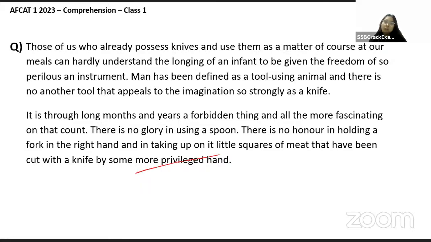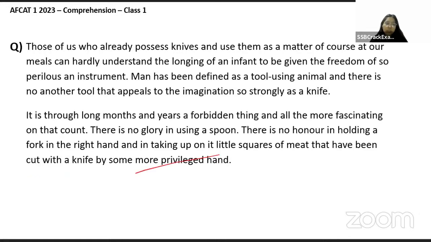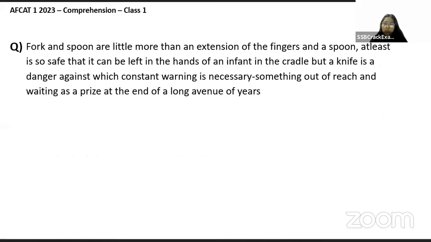And they find no glory, they find no interest in holding a spoon or a fork, right? And it is actually more fascinating, and the person who is holding a knife is considered to have that privileged hand, or as we say, तो expert hand बोल सकते हैं. ठीक है, यहाँ पे expert भी दिया होना चाहिए.